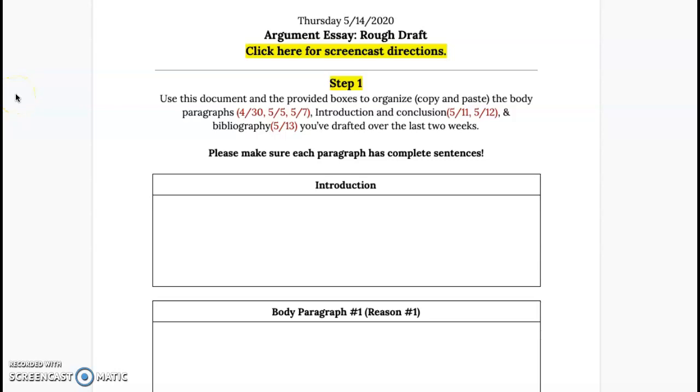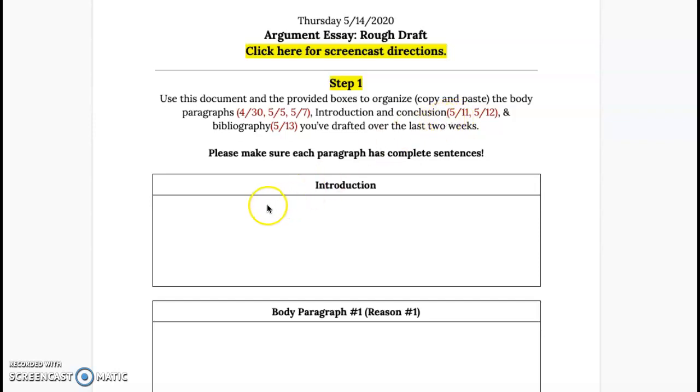Okay, here it is, the day you've been waiting for: compiling your rough draft. With this task today, there's a lot of copying and pasting. First of all, you're going to need to find your introduction, which was here. I've got all the dates of the assignments for you. You're going to find this.